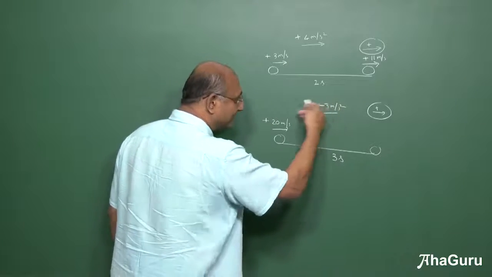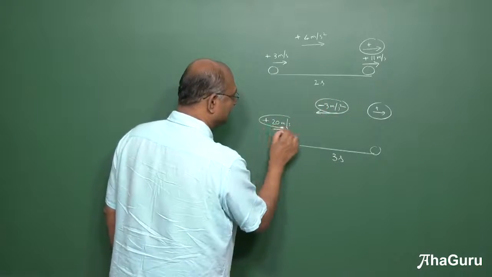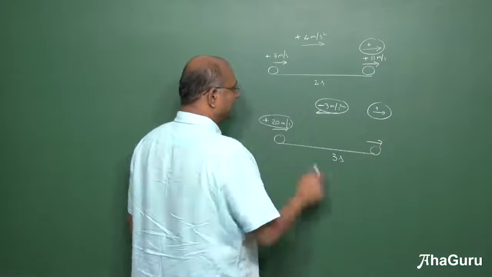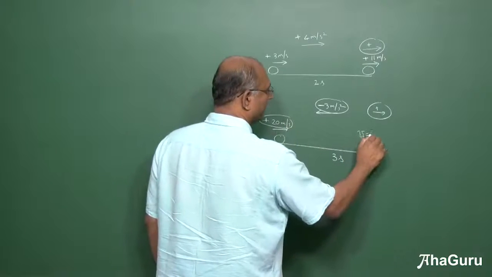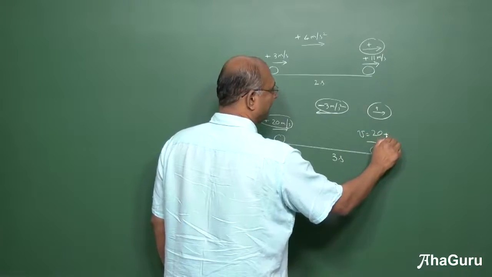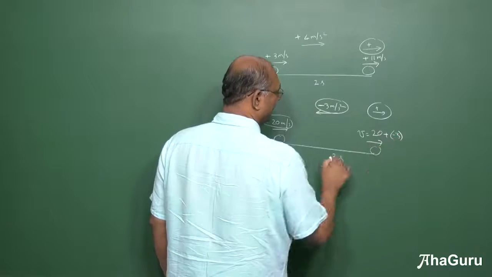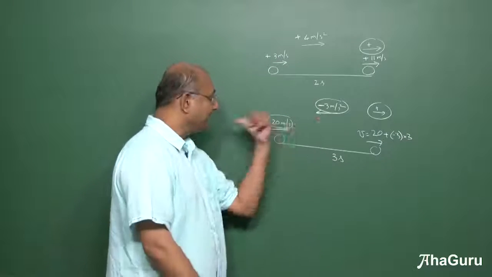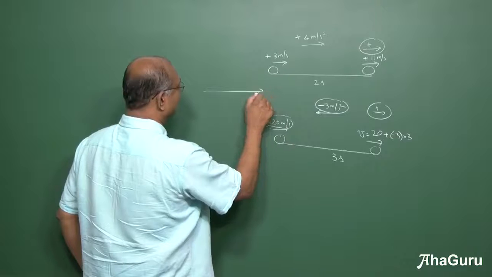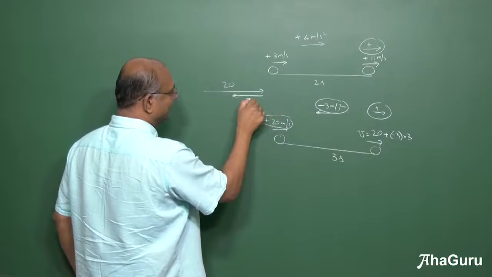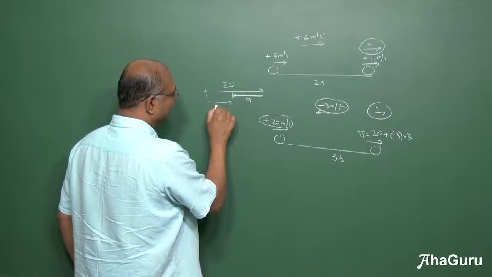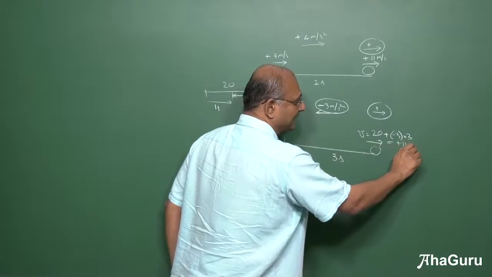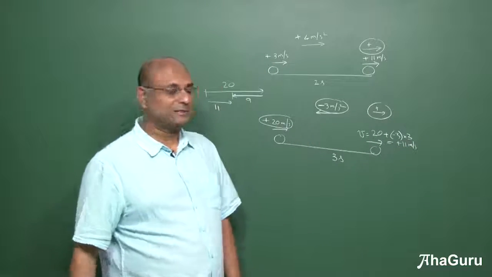I'm not saying it is minus 3 in this direction, I'm saying it is just minus 3. So my final velocity is v equals u plus a into t, which is plus 20 plus minus 9. You have 20 like this and you're adding 9 like this, so your answer is 11 in that direction. 20 minus 9 is plus 11 meters per second. So it is in the forward direction.